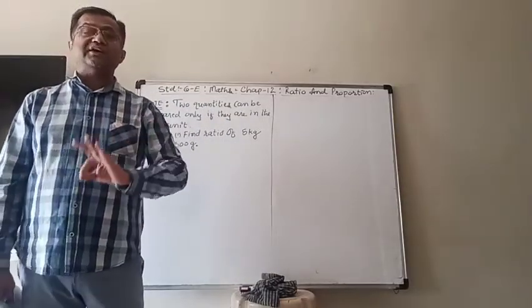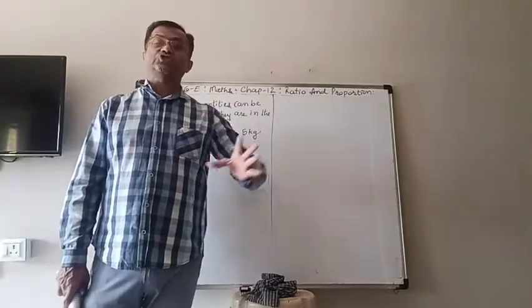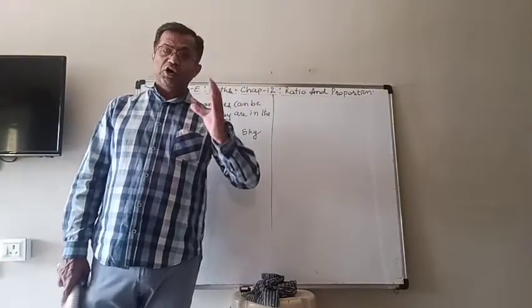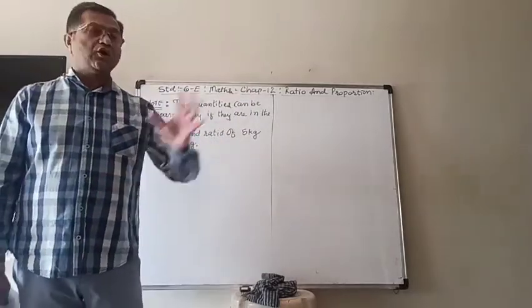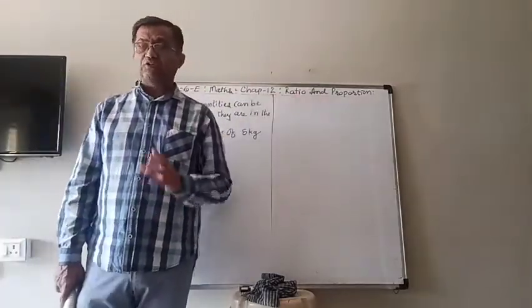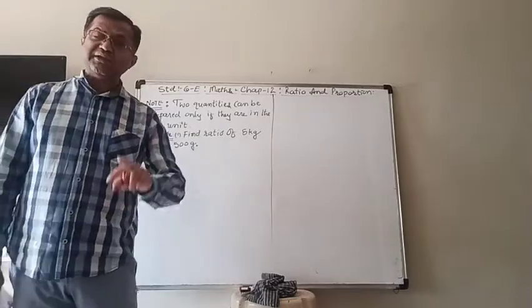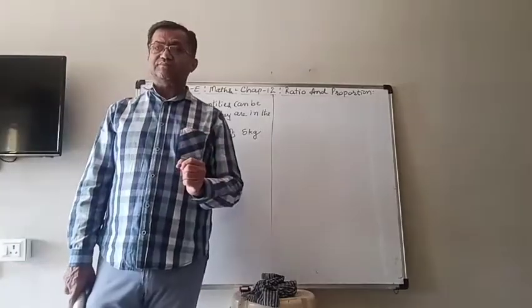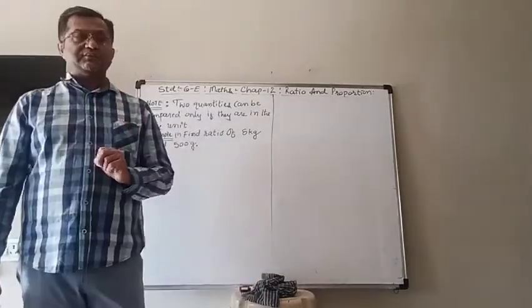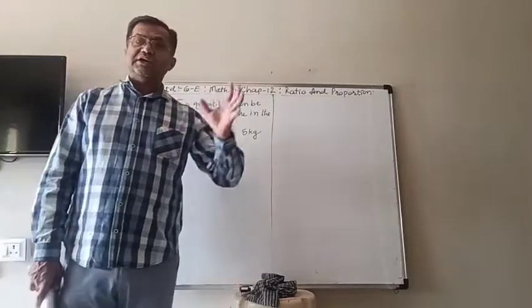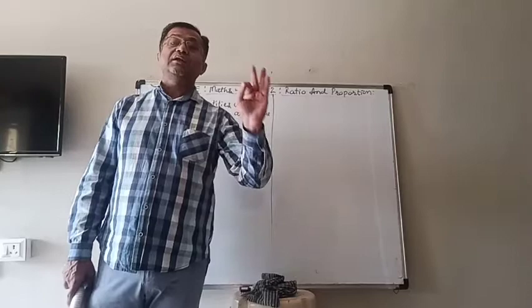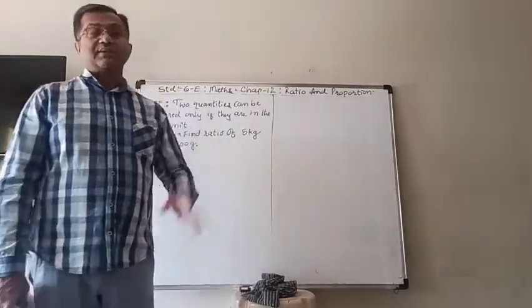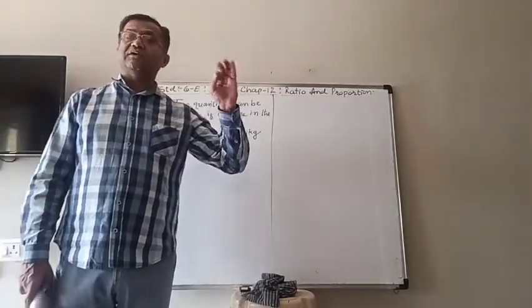Then we cannot find the ratio of such quantities. So quantities must be of the same type, meaning either the length or the height or the weight, whatever it is. In that, if there are different units, then by conversion we can convert them into the same unit and then we can compare them and find the ratio.